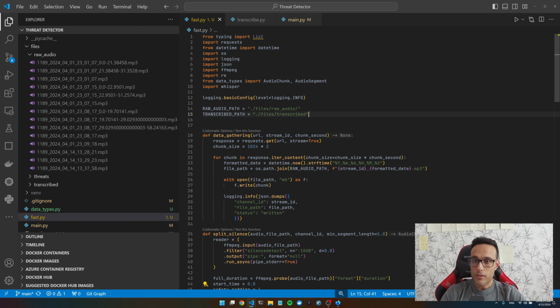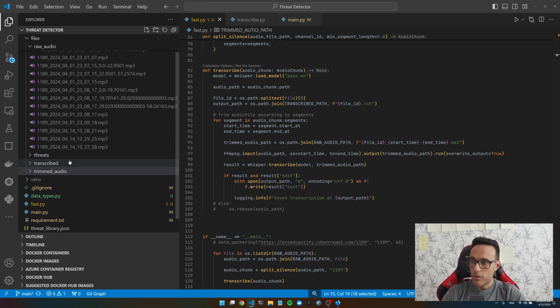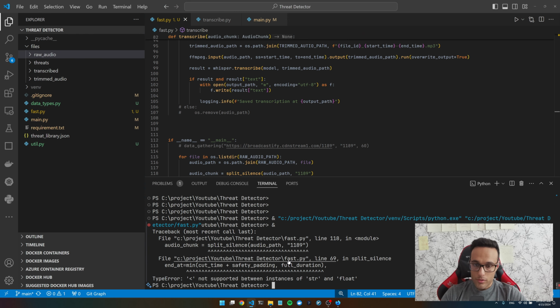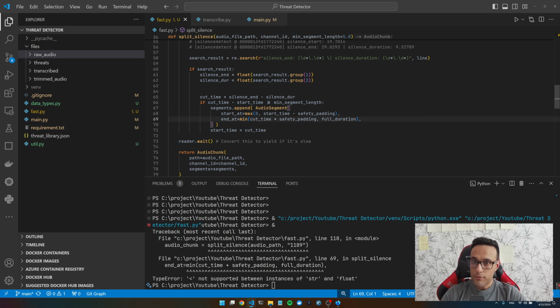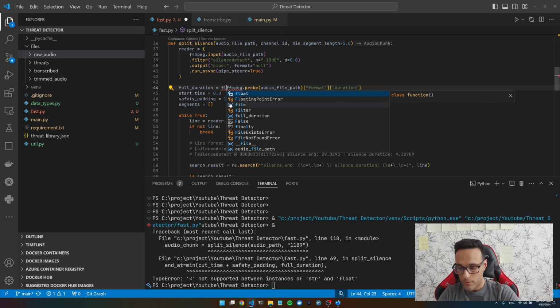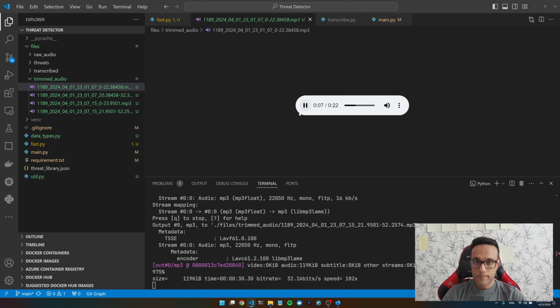Let's create another folder, I'm gonna call it trimmed audio. Just gonna make sure everything is working as we expect. Let's run that again. Oh, the duration, I have to convert that to float. There we go.